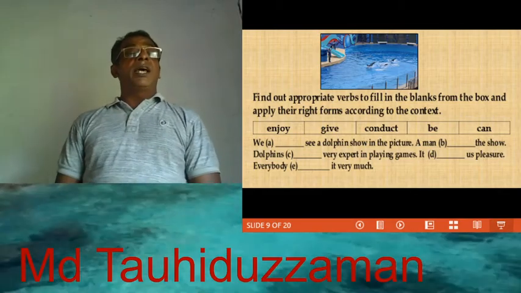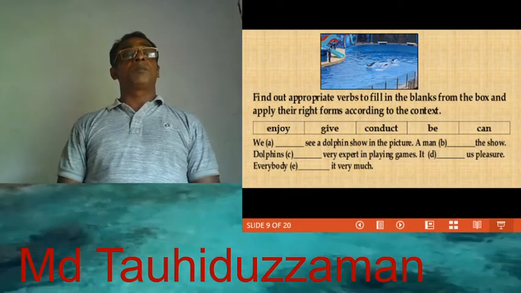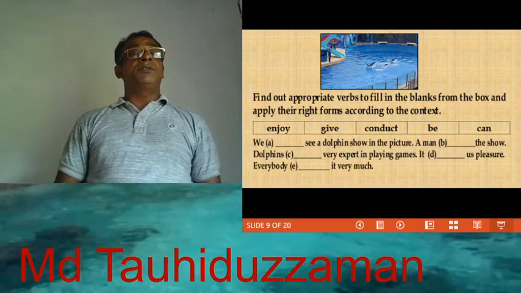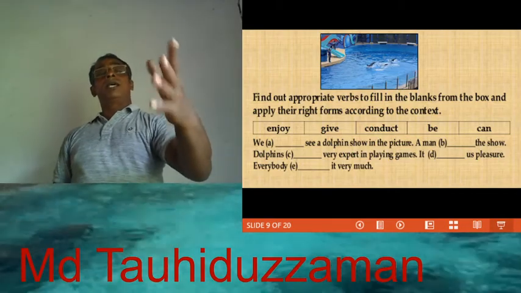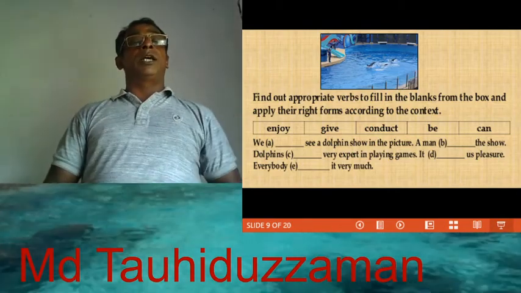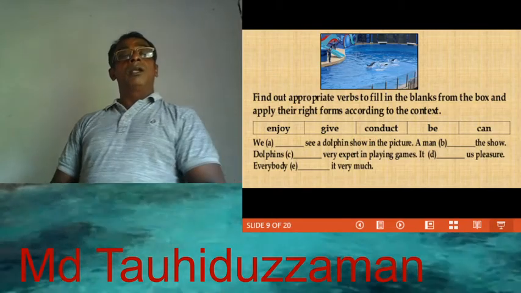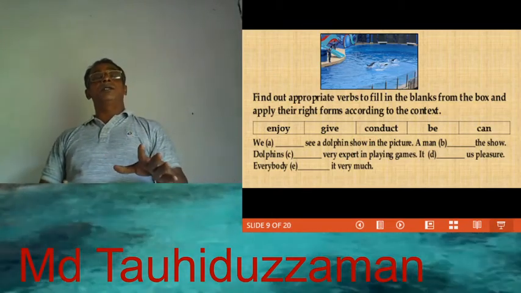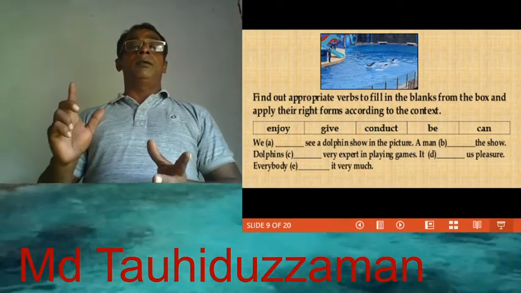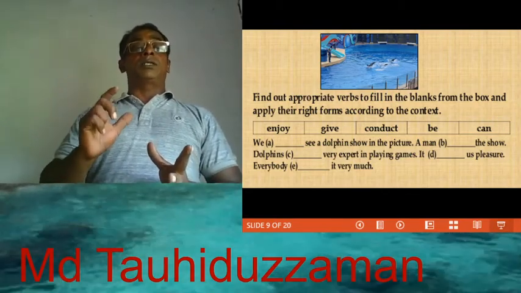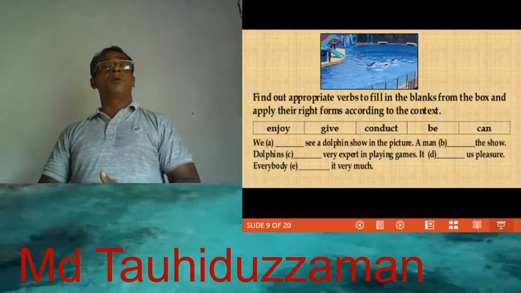In the passage, we dash see a dolphin show in the picture. Here the gap is before the main verb see. So there will be an auxiliary verb can. A man conduct the show. A man is the subject. Gap is after subject and before object. So there will be the main verb conduct.